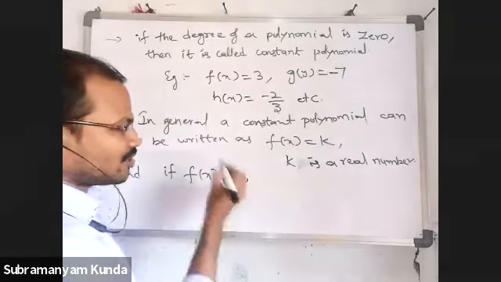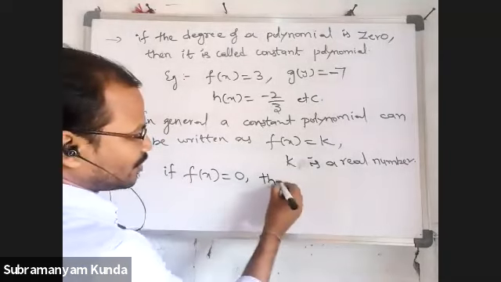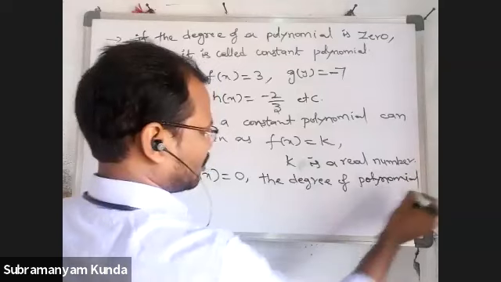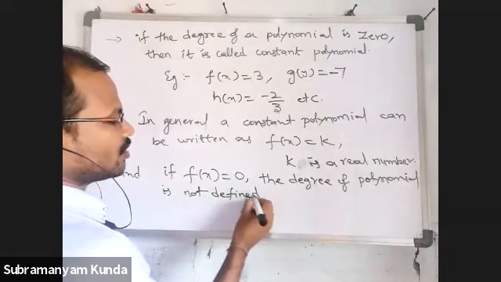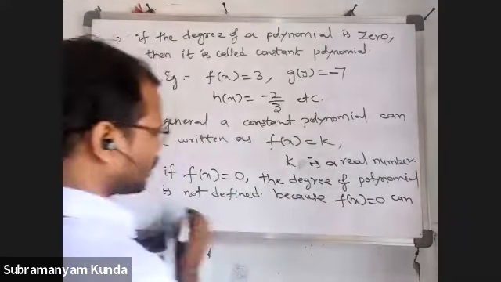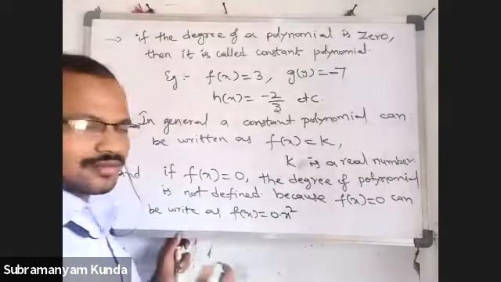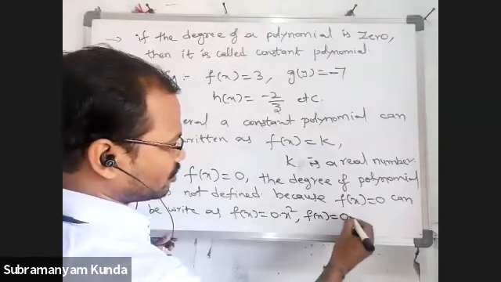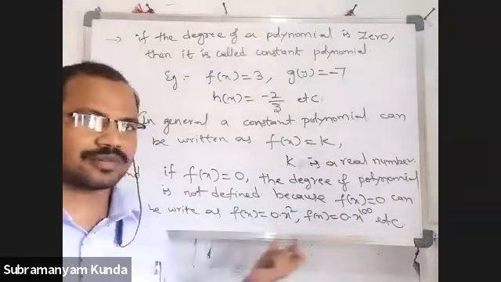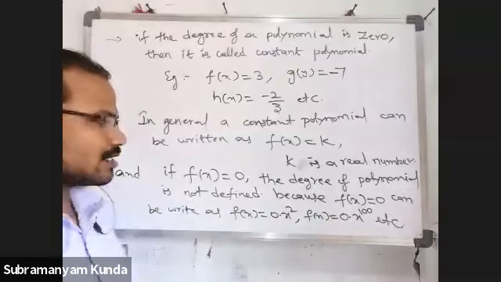If f of x is equal to 0, now tell me the degree. The degree of the polynomial is not defined, because f of x is equal to 0 can be written as f of x is equal to 0 into x square, f of x is equal to 0 into x power 100, etc. So I can write this 0 in many different ways, so that its degree is not a fixed value. That's why it is not defined.